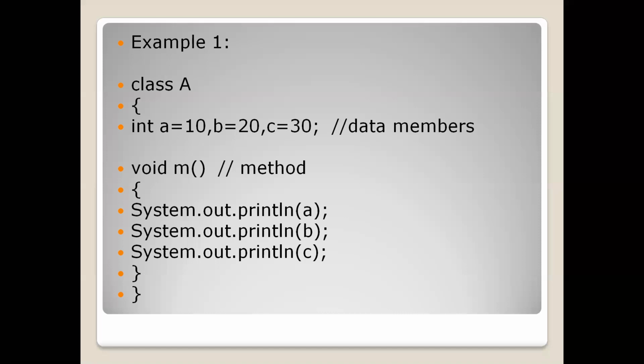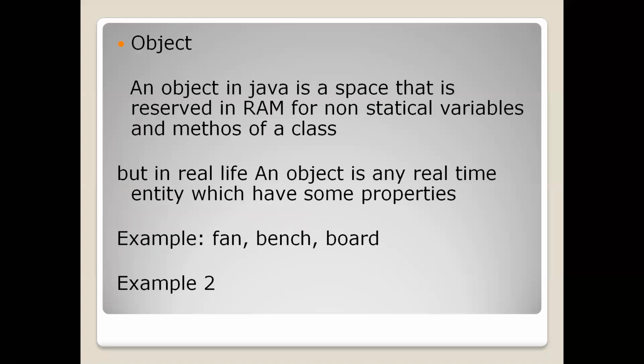So for such types of methods and variables, in order to bring them into the RAM, we need to create an object. And an object is some space in RAM. So what we do with that space, we bring all these non-static variables and non-static methods of the class to that space. What is the need of bringing them into the RAM?